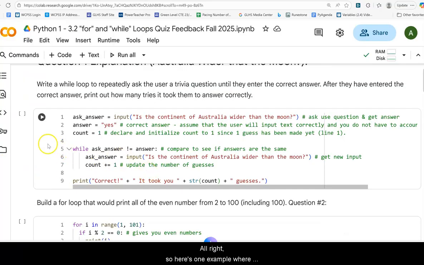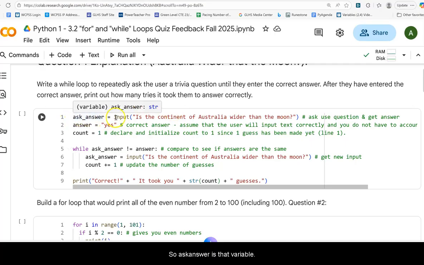All right, so here's one example where we're dealing primarily with text, which is important to note because we're going to be asking for user input. And as we all know, that user input comes in as a string and no other type. We'll look at one with an integer in just a second. So I just made up a little trivia question here: is the continent of Australia wider than the moon? The answer is yes, it is wider than the moon.